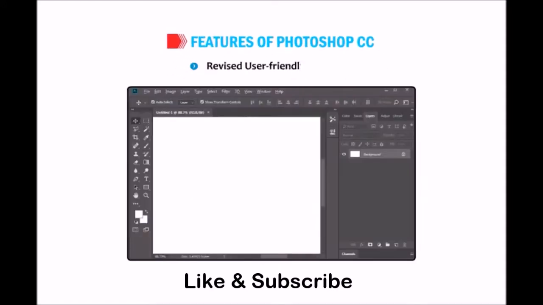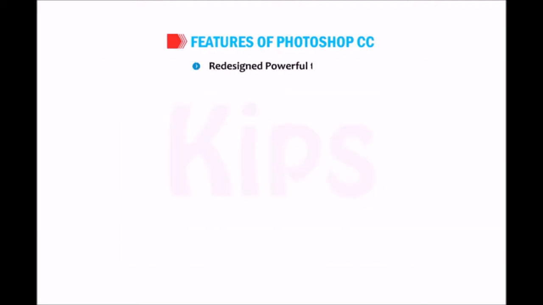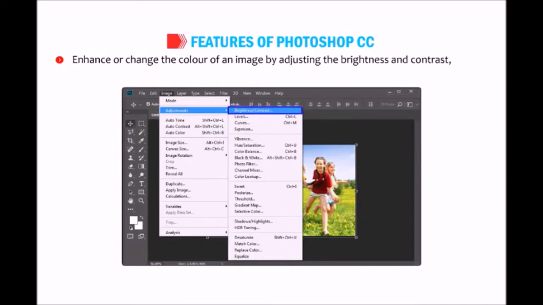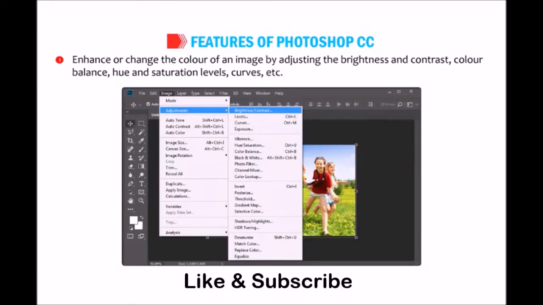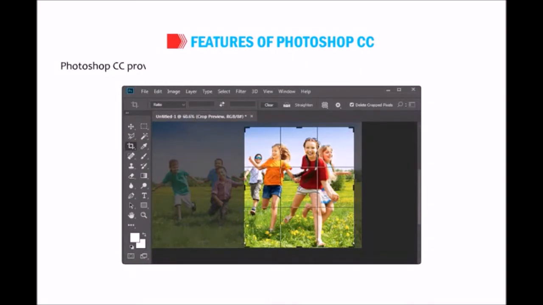Revised user-friendly interface. Photo editing or photo manipulation in lesser time and with little effort. Redesigned powerful tools to enhance or change the color of an image by adjusting the brightness and contrast, color balance, hue and saturation levels, curves, etc. Crop or resize pictures without losing the quality of an image. Photoshop CC provides various options along with a crop tool to make it work even better.